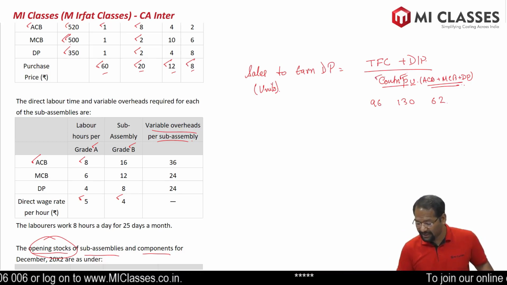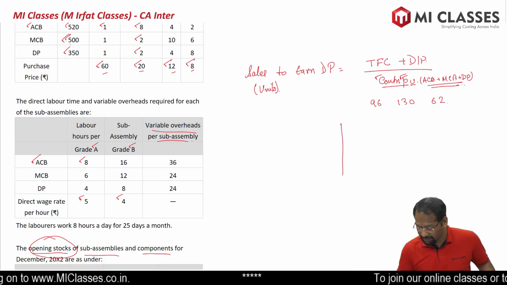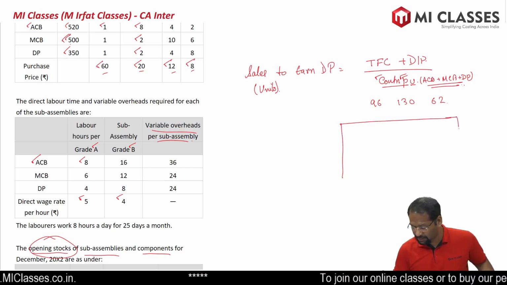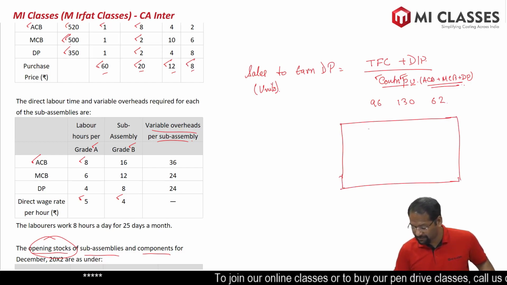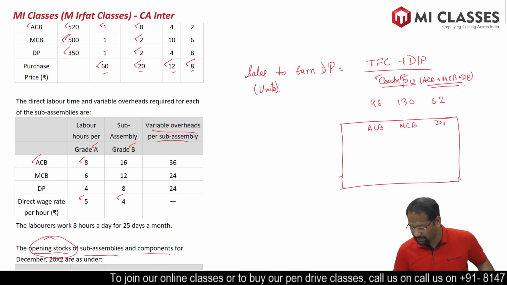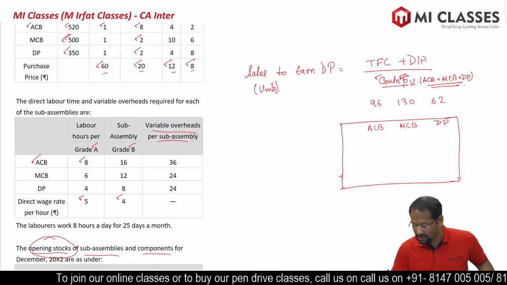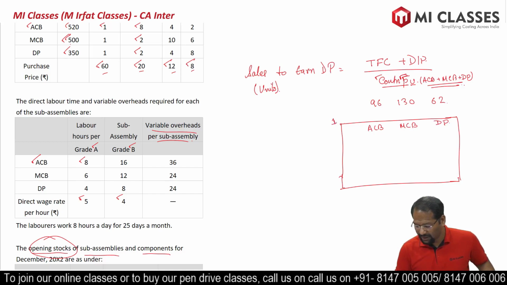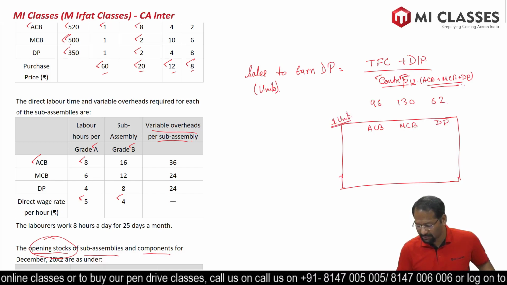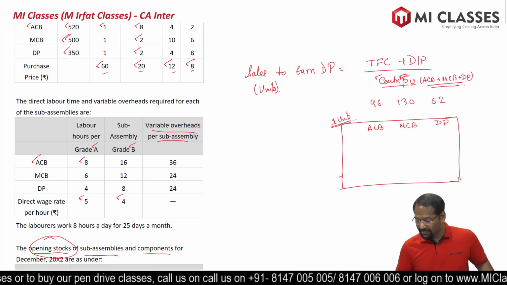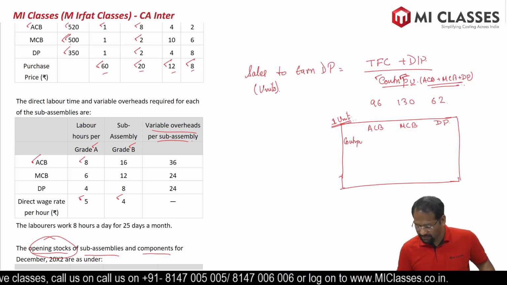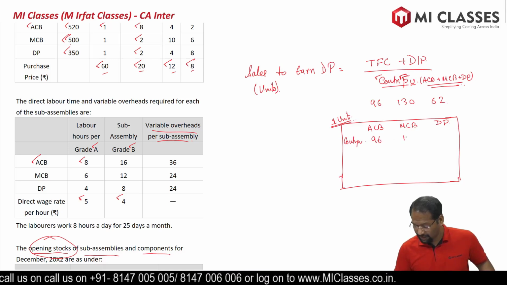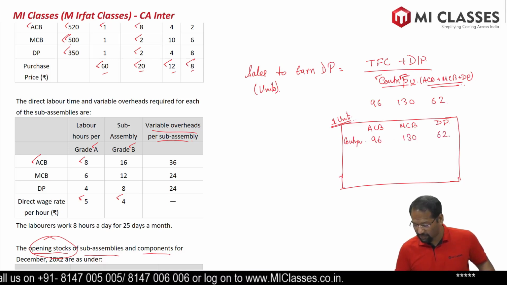So let's make an MI box. In the MI box, we are going to put all three products. Which are the three products? ACB, MCB and DP. Alright, it says contribution per unit, so this box becomes 1 unit. So we will put in contribution per unit. Contribution per unit we have calculated as 96, 130 and 62.